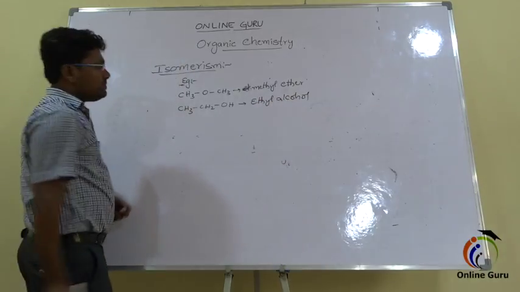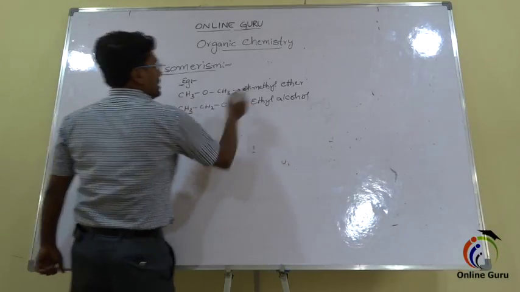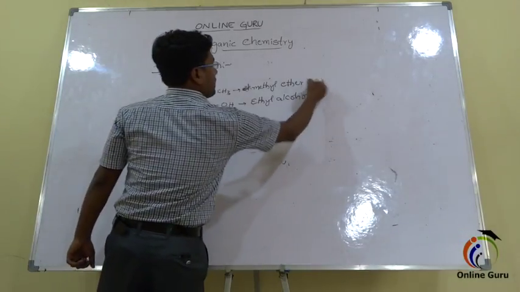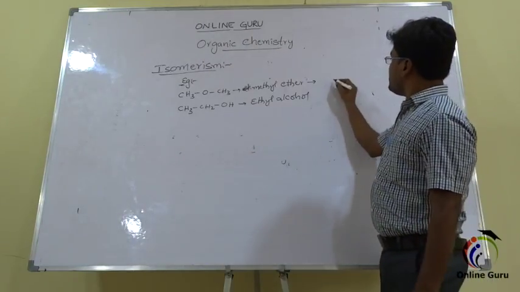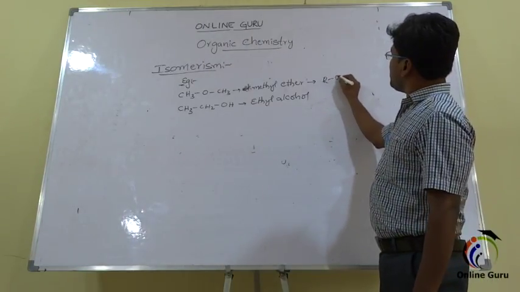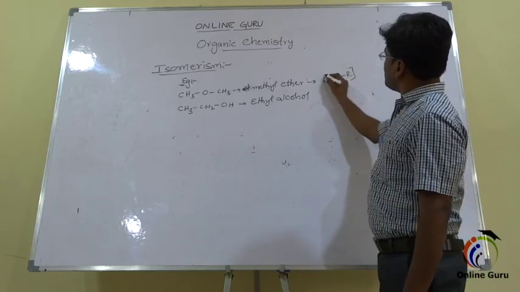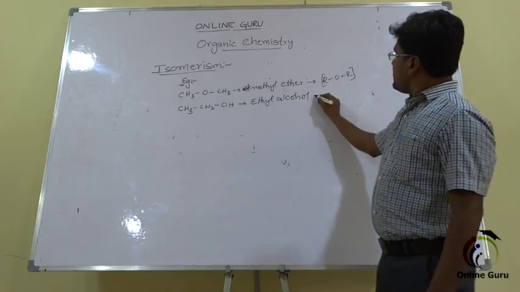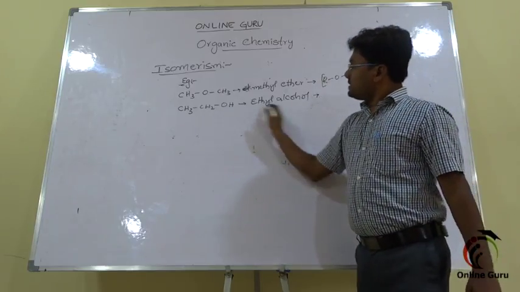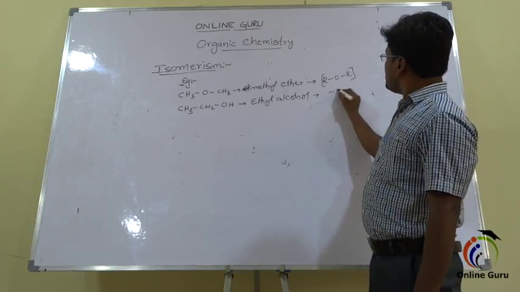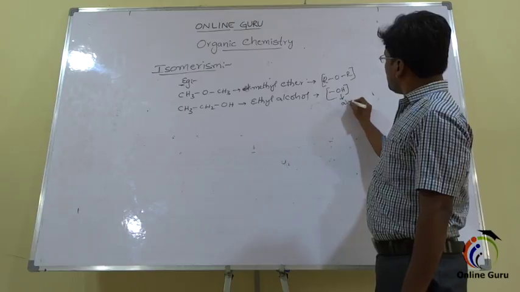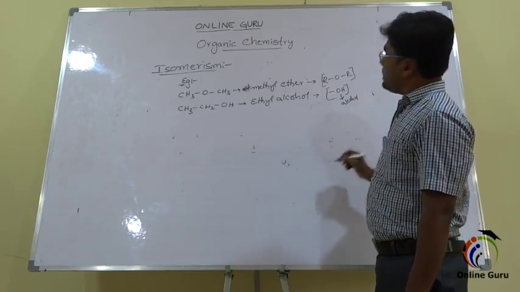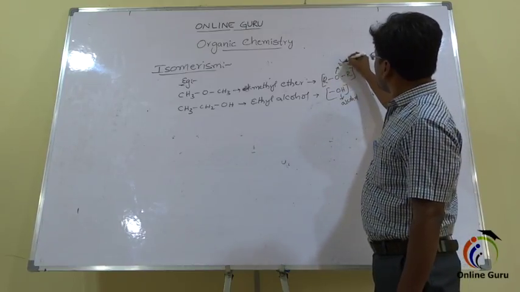So in this dimethyl ether, the functional group present is the ether functional group, this one. And in the second compound, ethyl alcohol, the functional group present is OH. So this functional group is the alcohol functional group, and this functional group is the ether functional group.